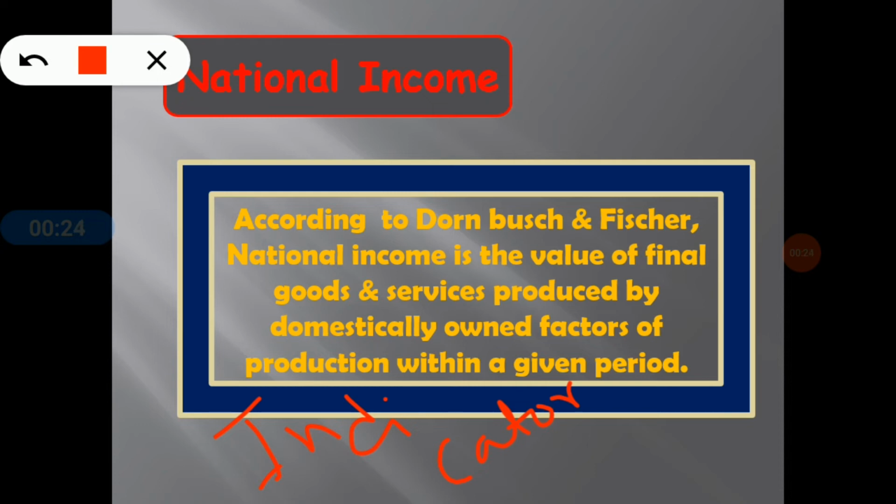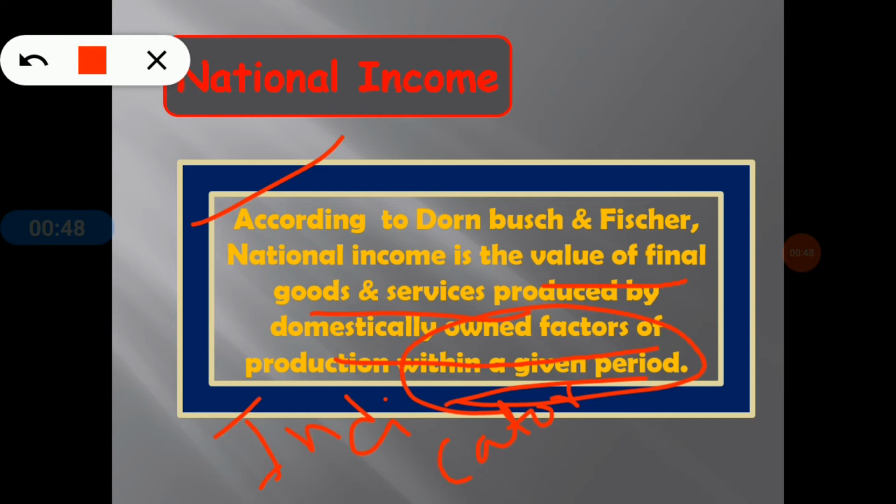So now going to the definition of the national income. According to Dornbusch and Fischer, national income is the value of final goods and services produced by domestically owned factors of production within a given period of time. So within a given period of time is the most important group of words in every definition of national income.